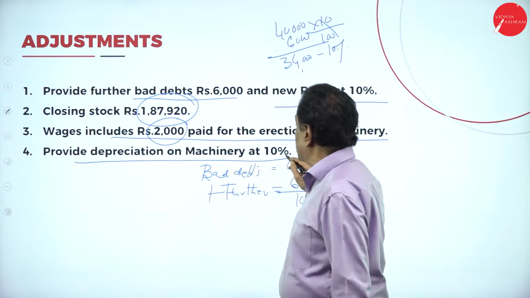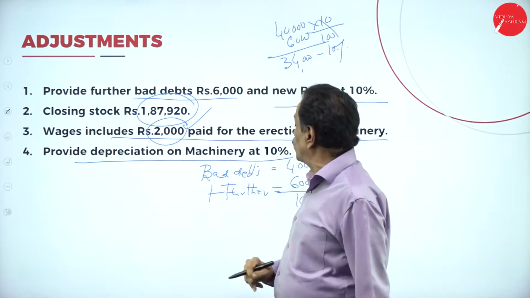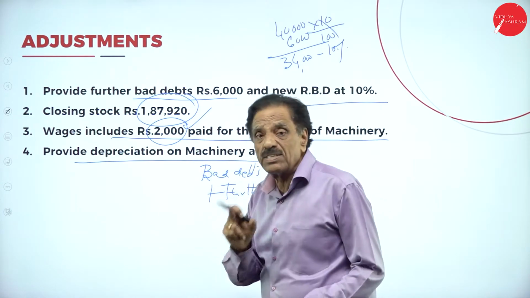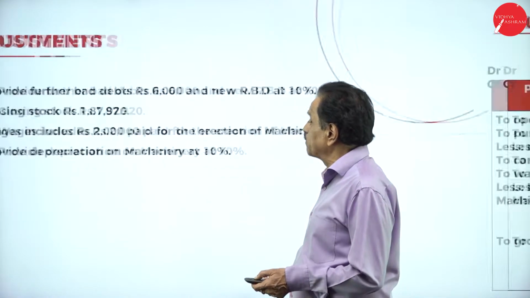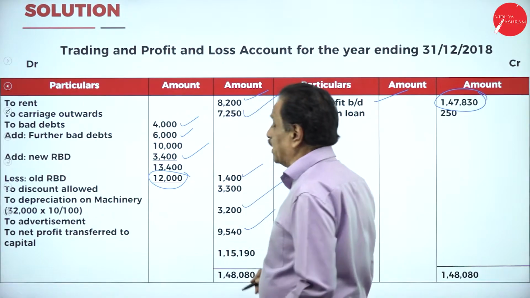Provide depreciation on machinery at 10%. What is the cost of the machinery? 30,000. How much are the erection charges? 2,000. On the 2,000, how much do you charge? 10% should be charged. Here, 32,000, 10% means 3,200.